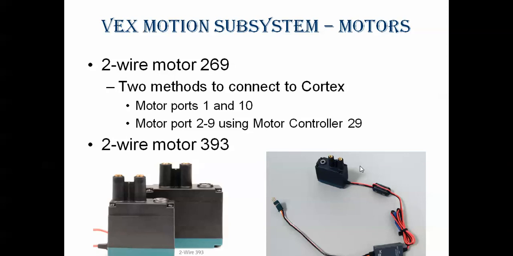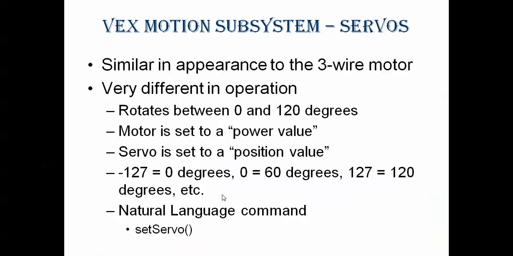Then we have 2 types of motors used in the VEX components. But in our lab, alhamdulillah, we have 393 motors only. All the motors are 393, which have 2 wires, which can be extended to 3 wires by attaching another extension. So we have 2 types of motor: one is the 269 motor, and the second one is the 393 motor, which is connected to the VEX microcontroller, also called the Cortex controller, which has ports. I will show you in the next diagram what type of ports are going to be used. So these are the 2 kinds of motors we are going to have.